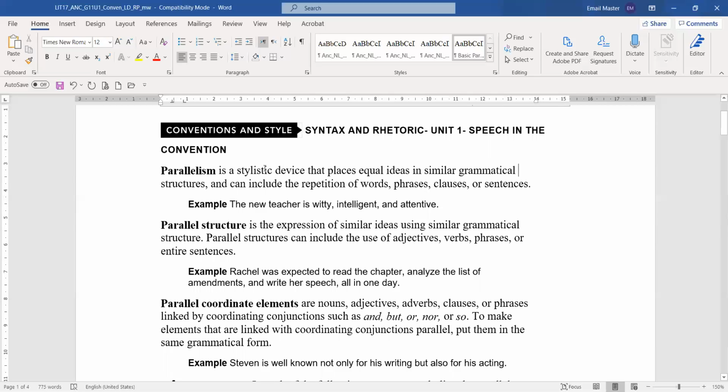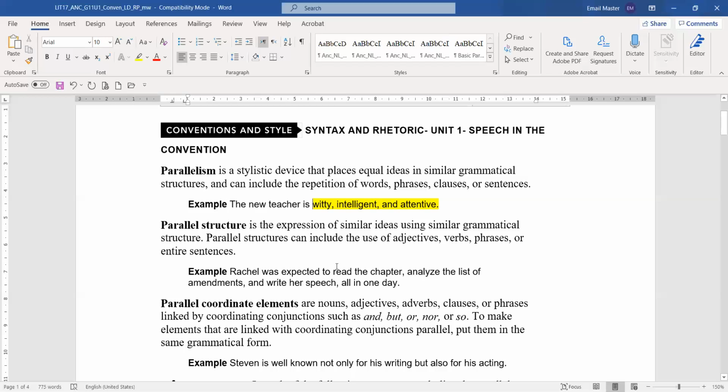So parallelism is a stylistic device that places equal ideas in similar grammatical structures and can include the repetition of words, phrases, clauses, or sentences. For example, the new teacher is witty, intelligent, and attentive. So here, all of them are adjectives. Parallel structure is the expression of similar ideas using similar grammatical structure, and parallel structures can include the use of adjectives, verbs, phrases, or entire sentences.